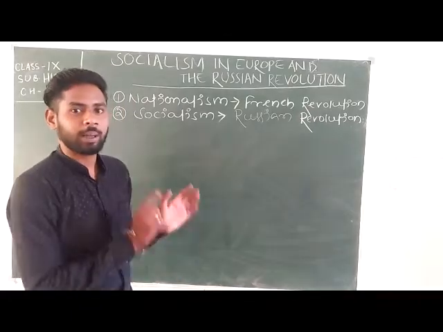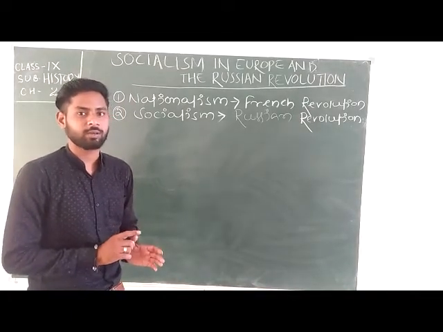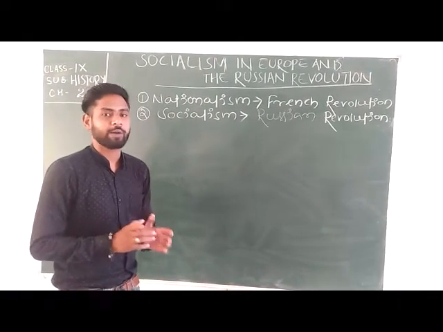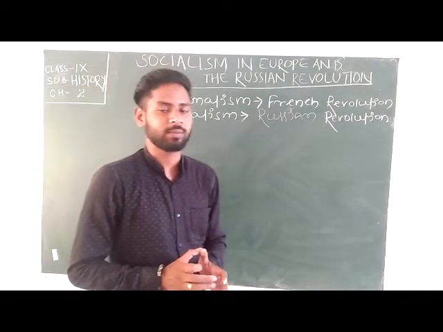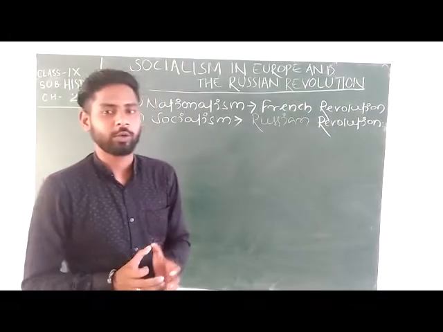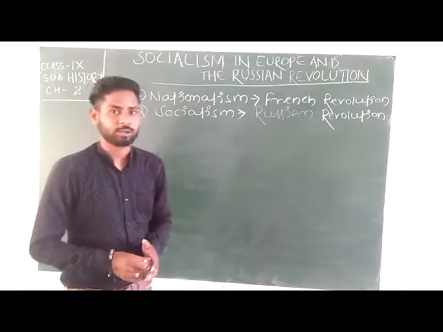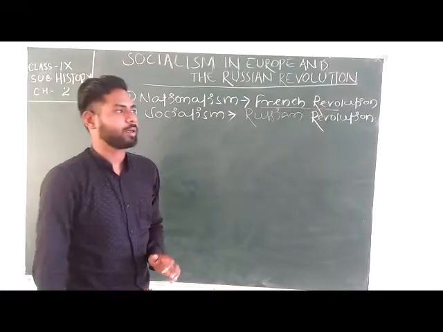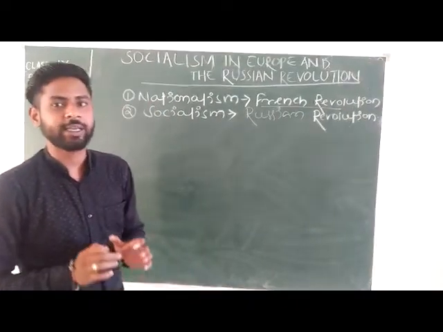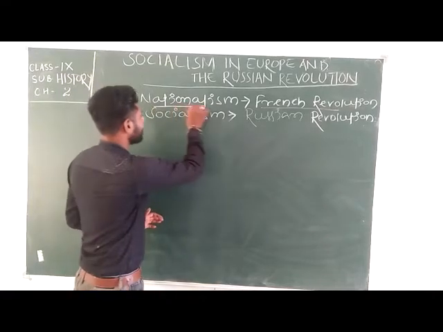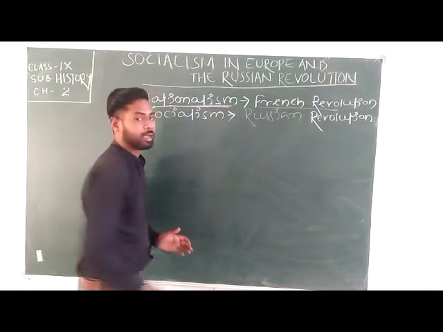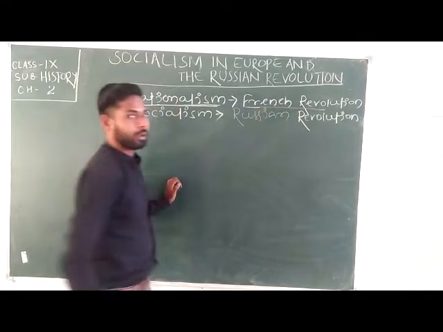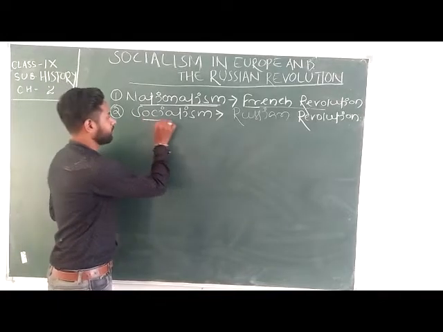From the beginning, from the first chapter, we discussed nationalism. How did the idea of nationalism spread all over Europe from the French Revolution, which happened in 1789? So the idea of nationalism, or you can say the nation state, began from the French Revolution. But what about socialism?